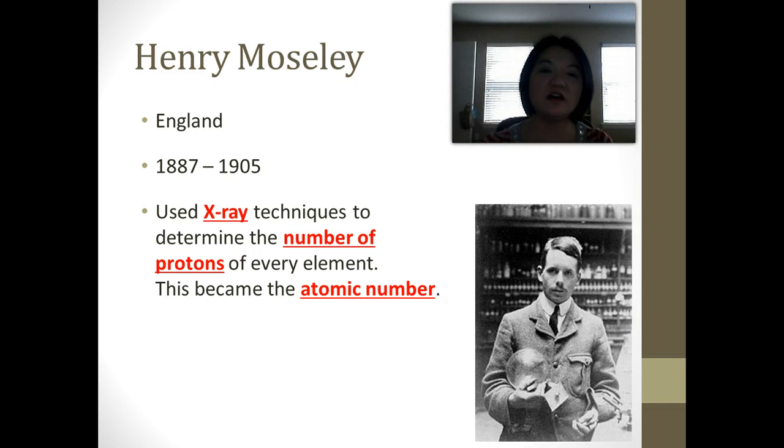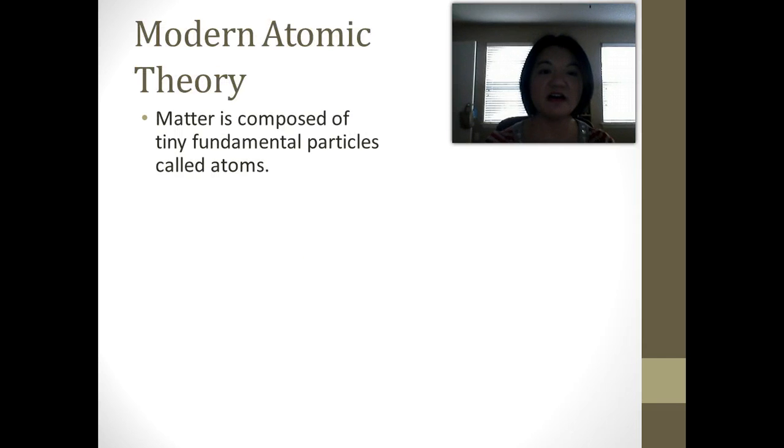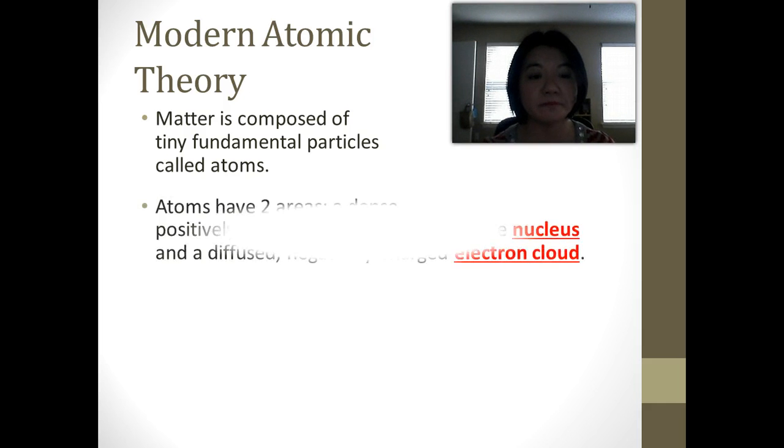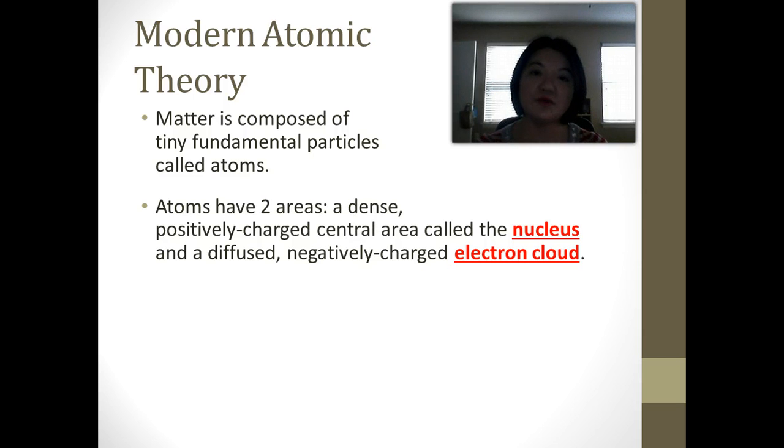Alright, so putting all of this hundreds of years of research and scientific understanding together, we now have the modern atomic theory. Okay? Modern atomic theory says that matter is composed of tiny fundamental particles called atoms. They are not indivisible, but they are fundamental. Okay? Atoms have two areas.